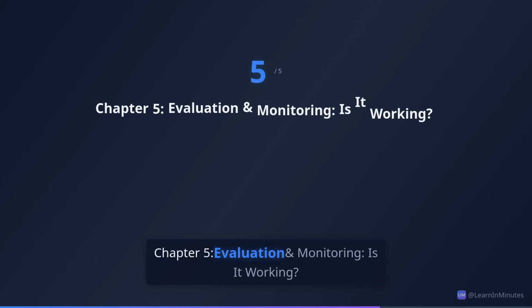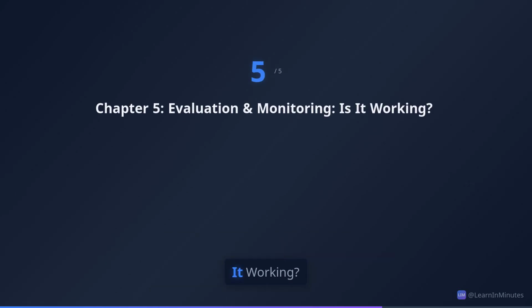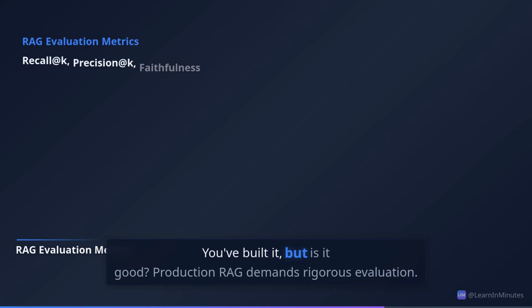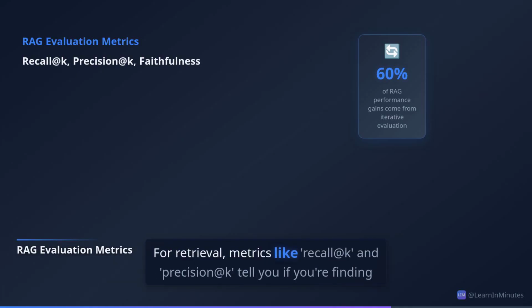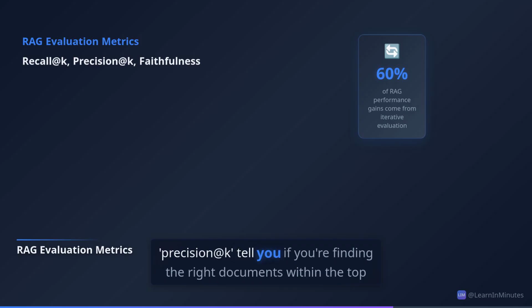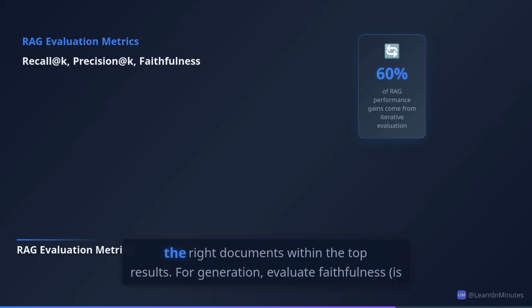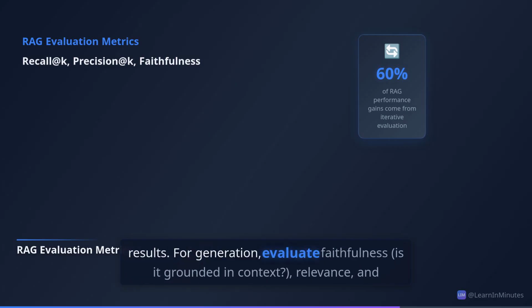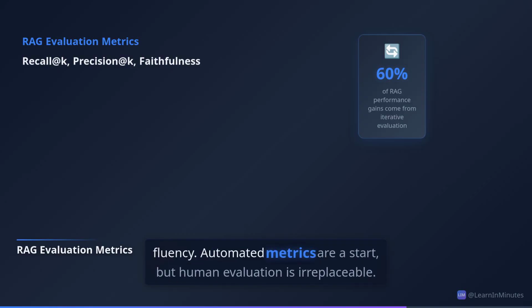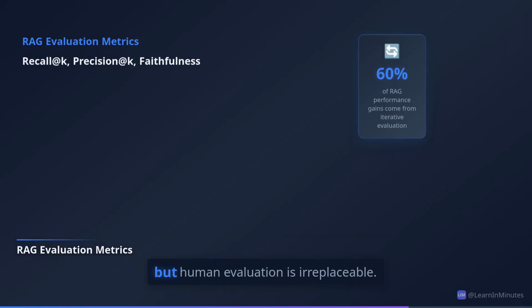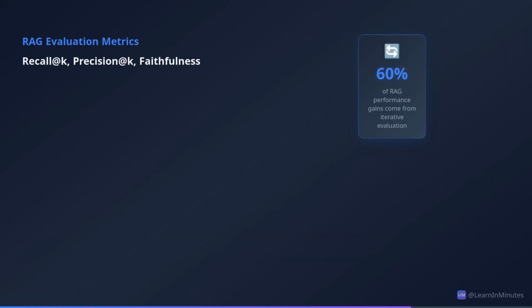Chapter 5. Evaluation and Monitoring. Is it working? You've built it, but is it good? Production RAG demands rigorous evaluation. For retrieval, metrics like recall at K and precision at K tell you if you're finding the right documents within the top results. For generation, evaluate faithfulness. Is it grounded in context, relevance, and fluency?